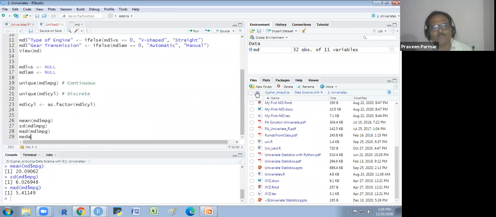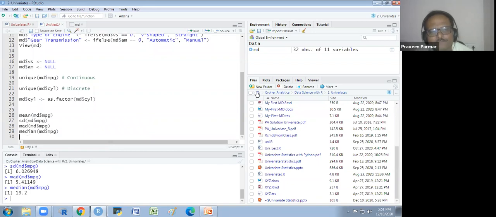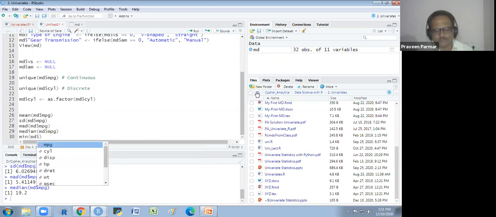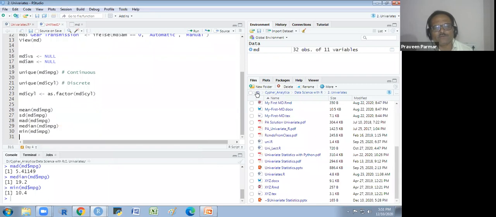If I want to know the median, MD dollar mileage, I will get the median. If I want to know the minimum value of the mileage, I will get the minimum value, that is 10.4.